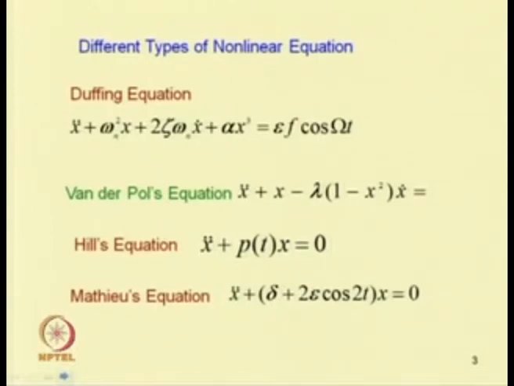We have already discussed the Duffing equation, Van der Pol equation, Hill's equation, and Mathieu equation, where we get periodic responses in addition to the fixed point responses. Whether those periodic responses are stable or unstable can be determined by using Floquet theory.